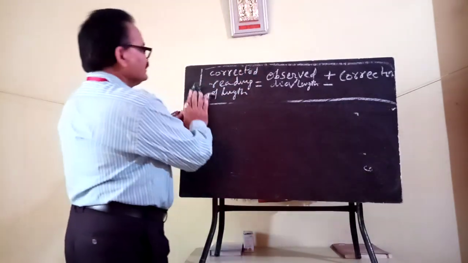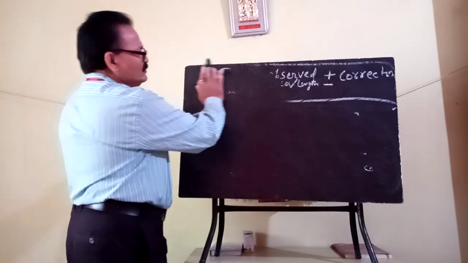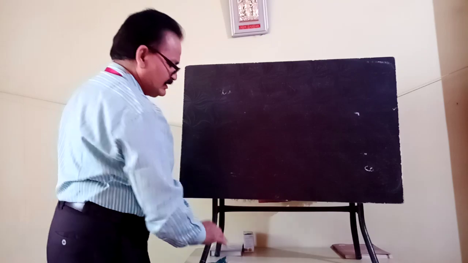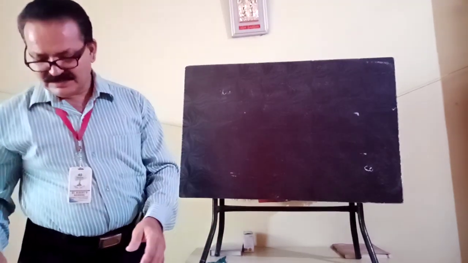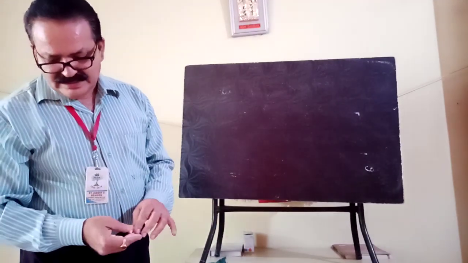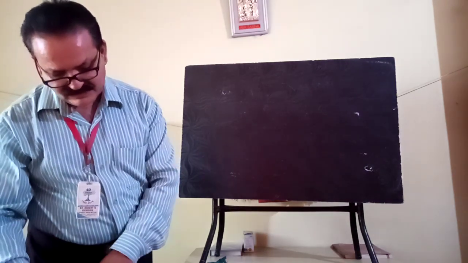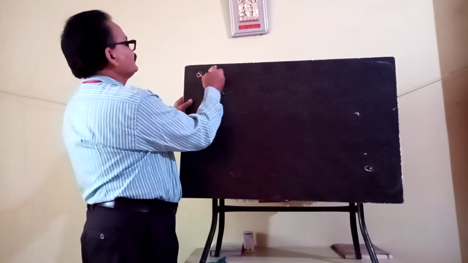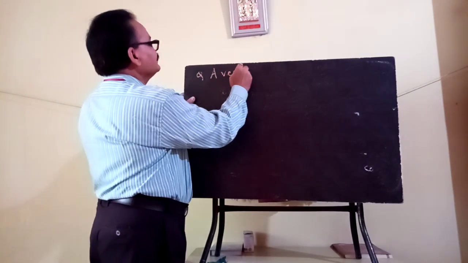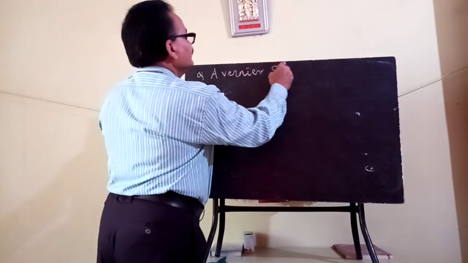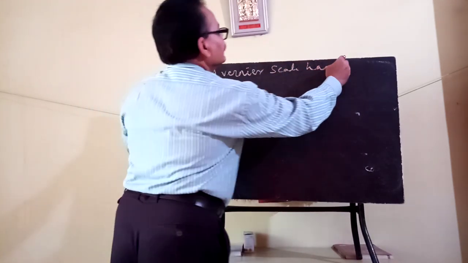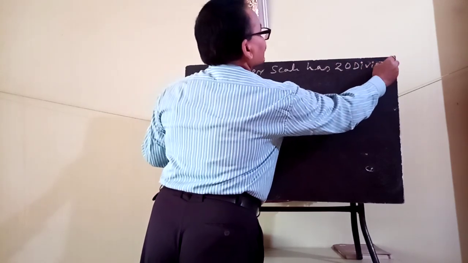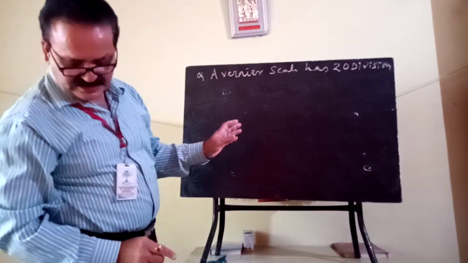So keep in mind that after finding the error, you have to find the corrected values. If I explain one example, let us see one question. A vernier scale has 20 divisions.